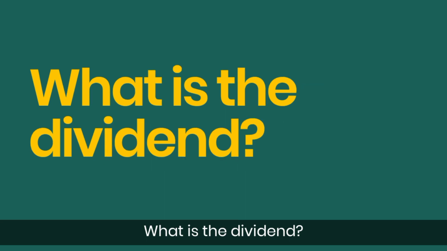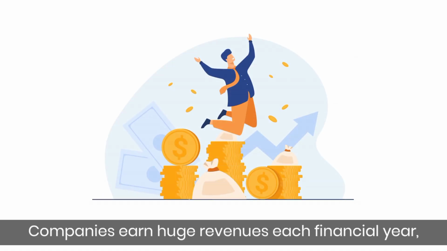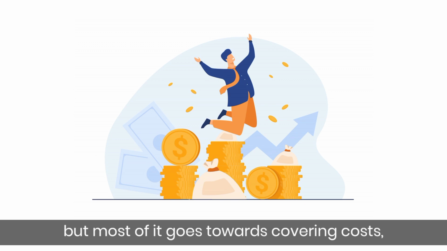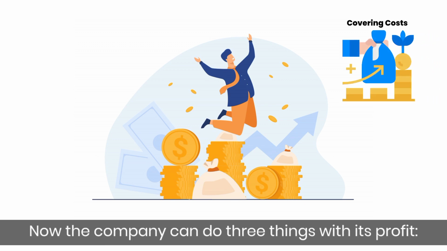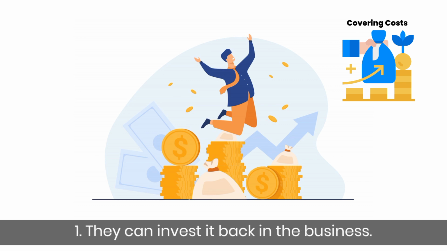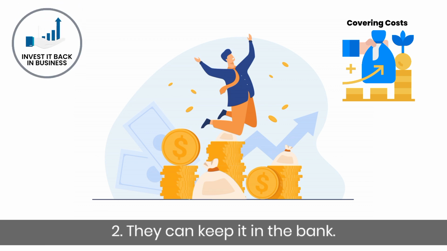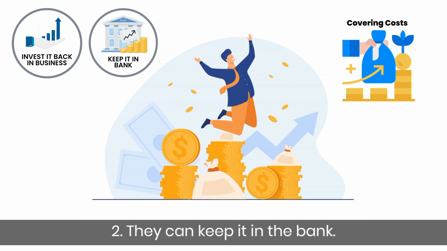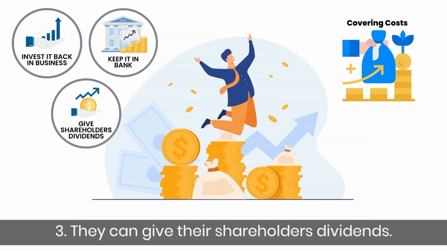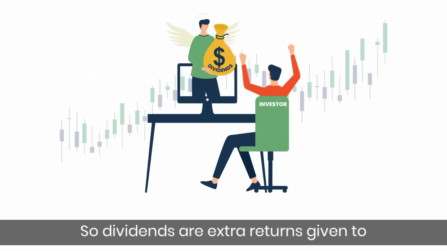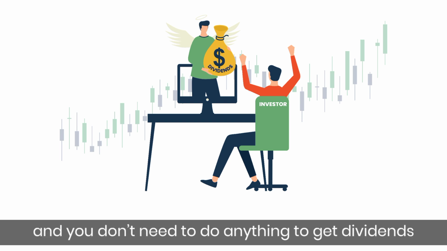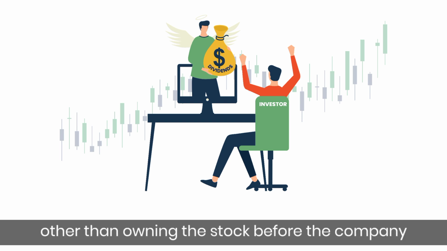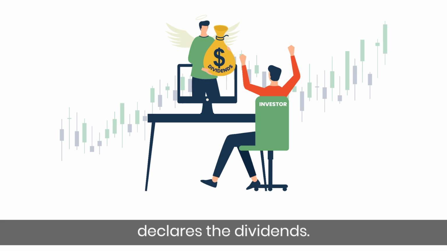What is the dividend? Companies earn huge revenues each financial year, but most of it goes towards covering costs and the remaining is their profit. Now the company can do three things with its profit. Number 1, they can invest it back in the business. Number 2, they can keep it in the bank. Number 3, they can give their shareholders dividends. So dividends are extra returns given to shareholders of the company. Dividends are not mandatory and you don't need to do anything to get dividends other than owning the stock before the company declares the dividends.